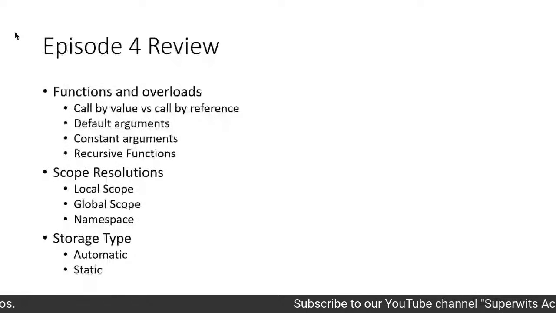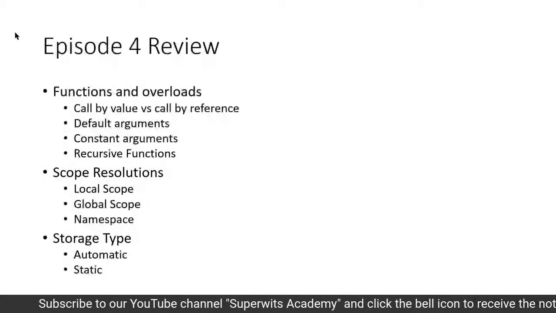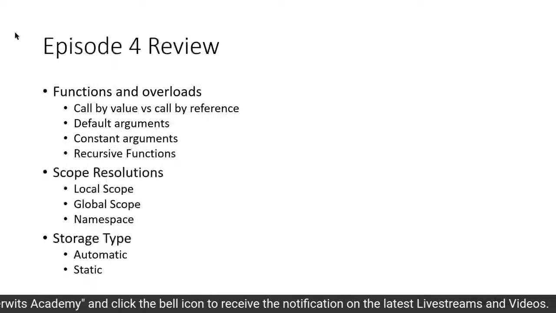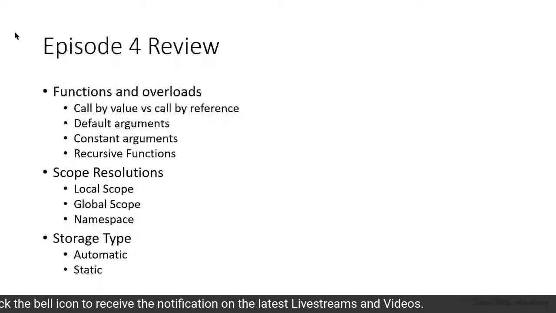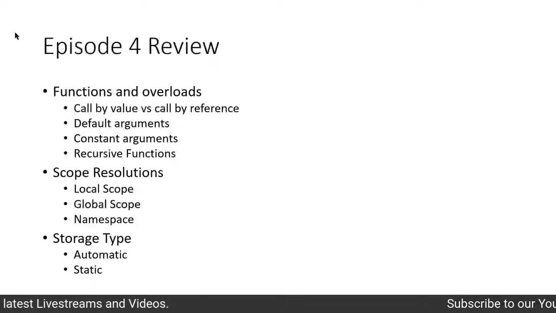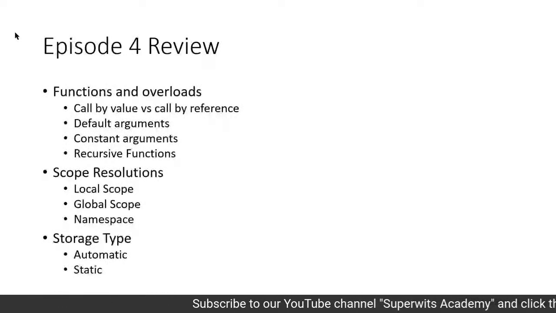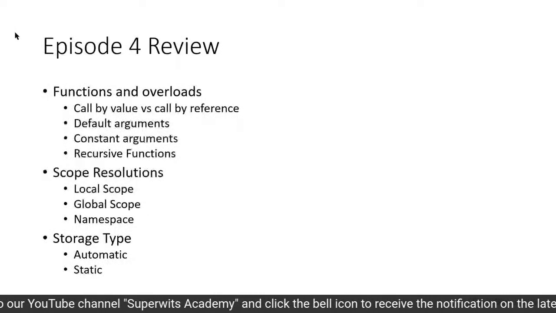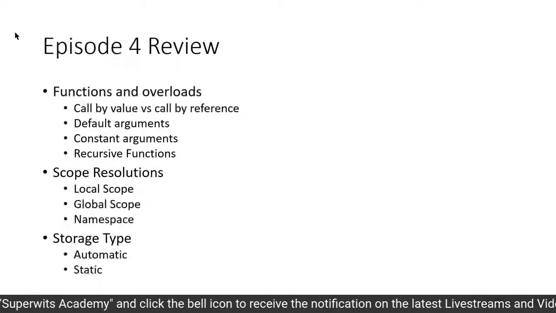Side by side, we also discussed the storage types, automatic and static. Any variable in global scope will always be initialized with the value 0, whereas automatic is basically for local variables. So if we are not initializing explicitly, it will have a garbage value inside it.